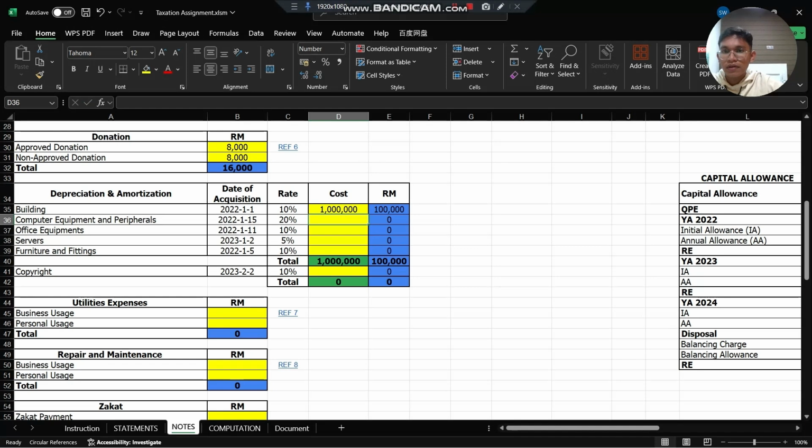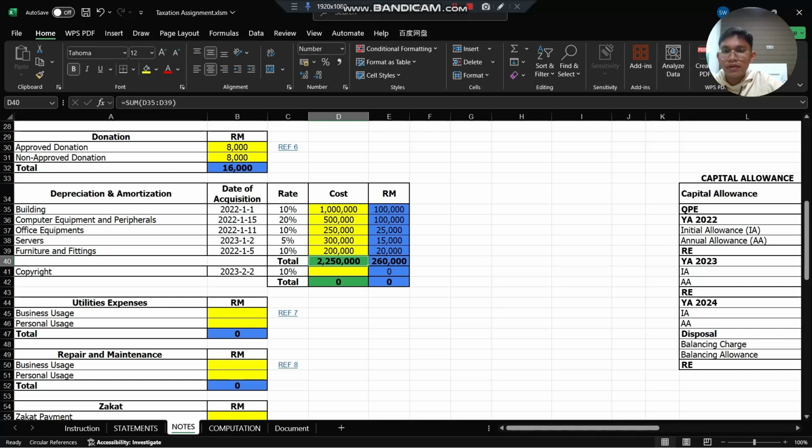And that is automatically calculated for the depreciation in the RM column, which is the depreciation for building is 1,000 ringgit. Next, for the computer equipment and peripherals, the cost for the amortization is 500,000. For the office equipment is 250,000. For the server, we assume the cost is 300,000. And the last is furniture and fitting. We assume the cost is 200,000. So we got the total for amortization is 2,250,000.